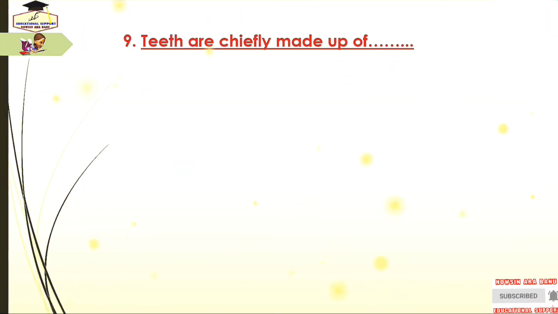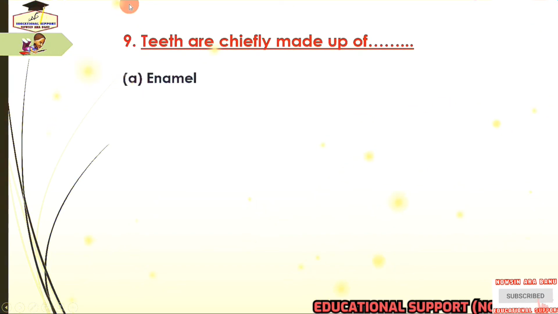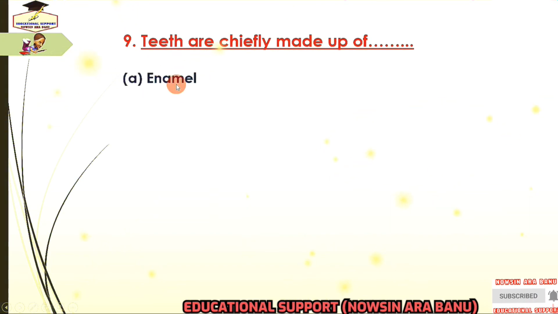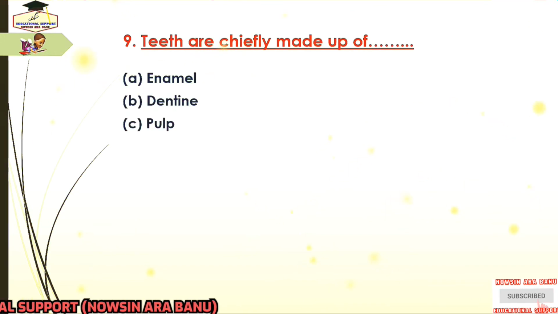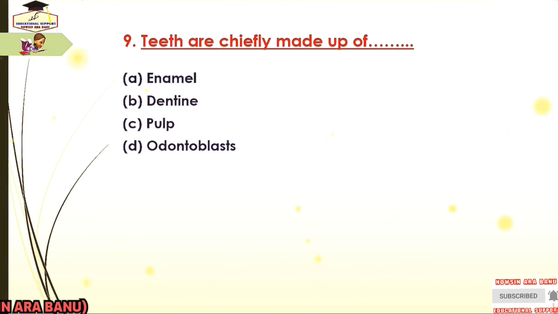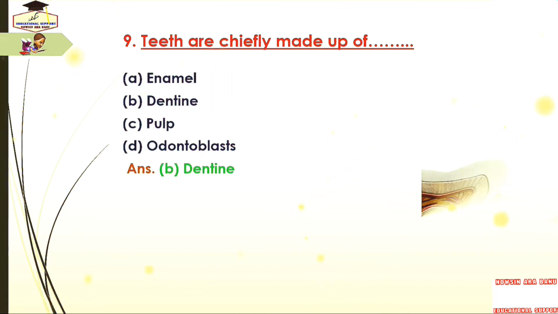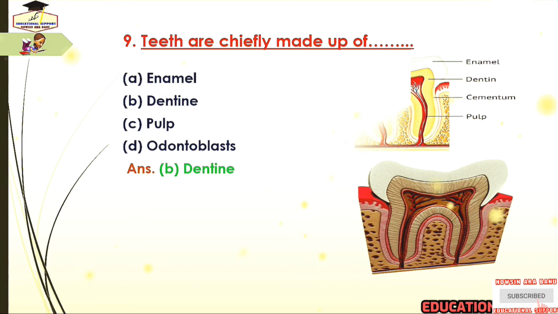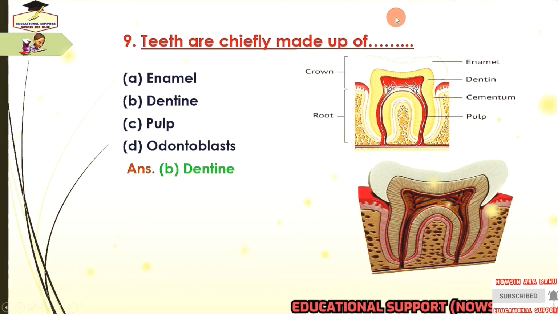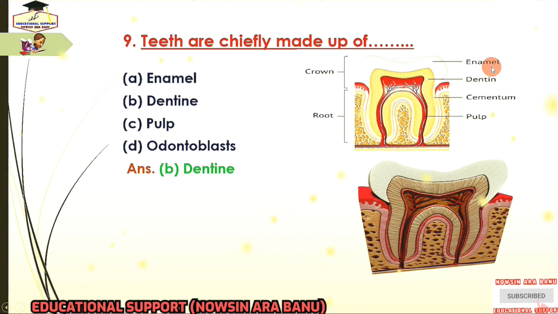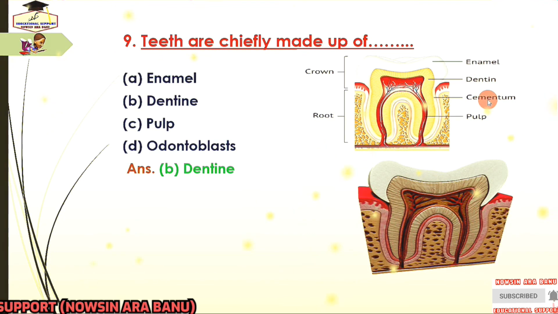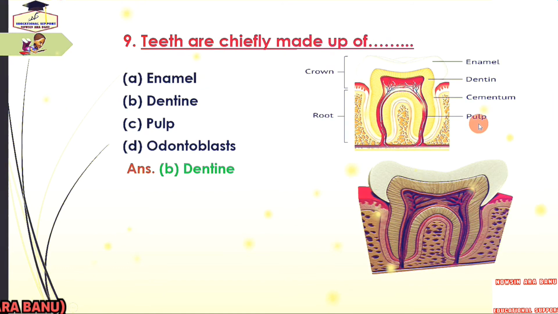Next question is, teeth are chiefly made of, and the options are enamel, dentine, pulp and odontoblast, and the answer is dentine, because dentine is a tissue of the body, and along with enamel, cementum and pulp is one of the 4 major components of teeth.